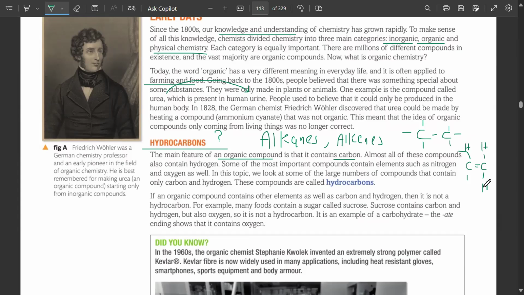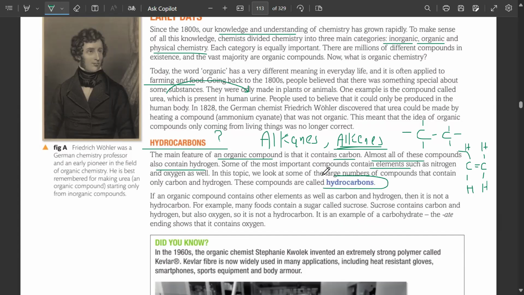Alkanes and alkenes both contain only carbon and hydrogen. This is basic knowledge from your IGCSE chemistry. I'll otherwise send you all the previous lectures to revise as well. I know, but I've seen some with oxygen and nitrogen. No, वो इसमें नहीं है. Almost all of these compounds also contain hydrogen, and some other elements include nitrogen and oxygen as well.